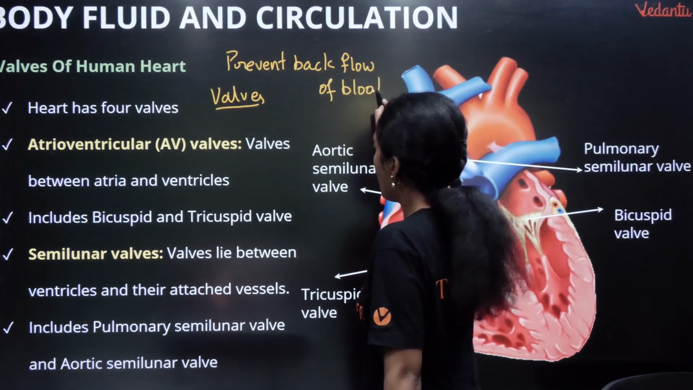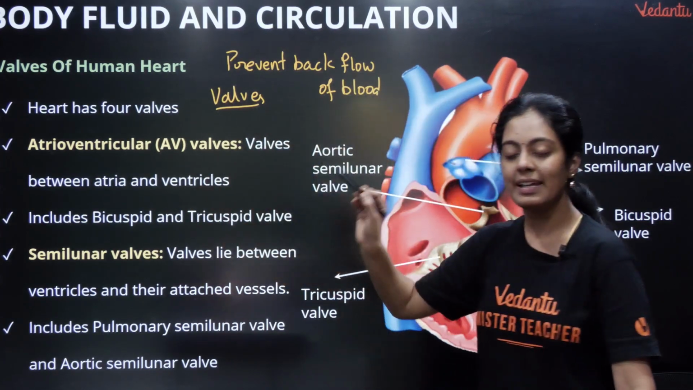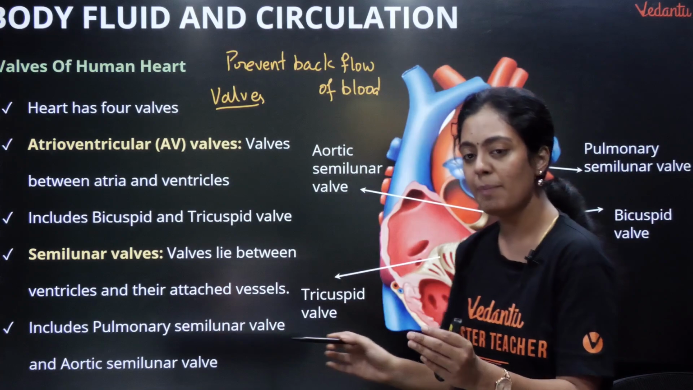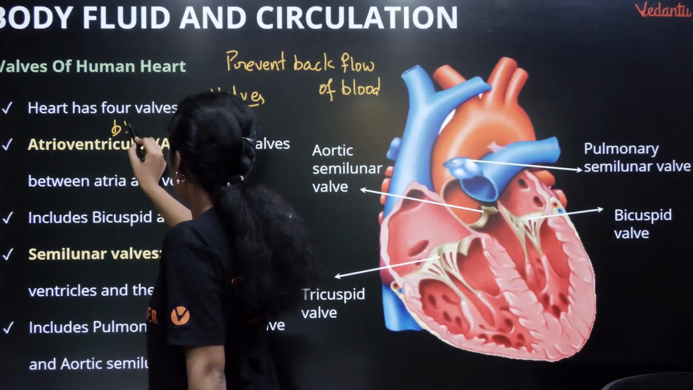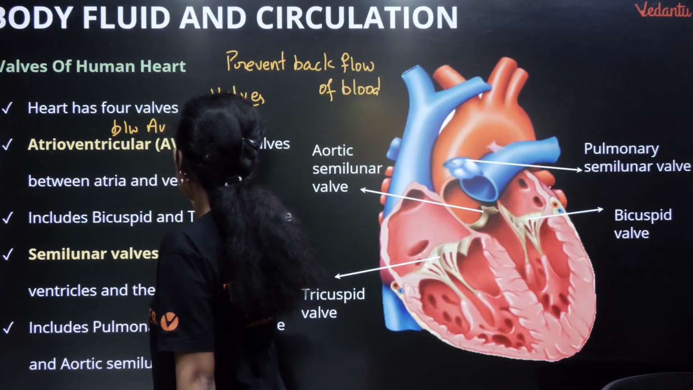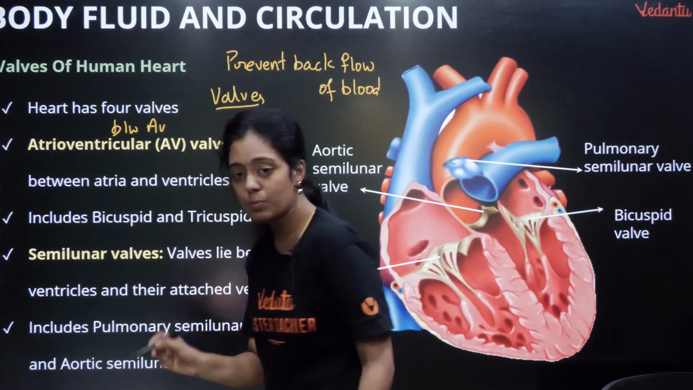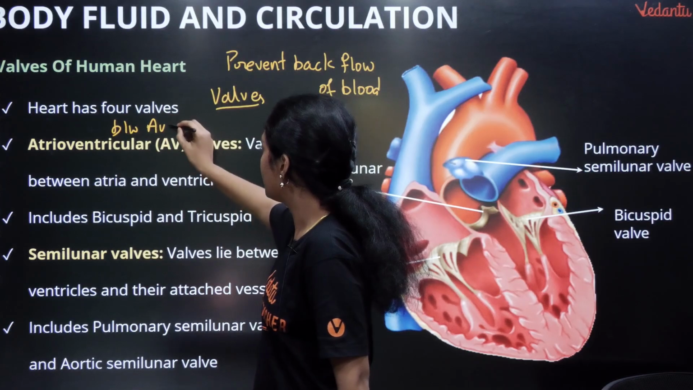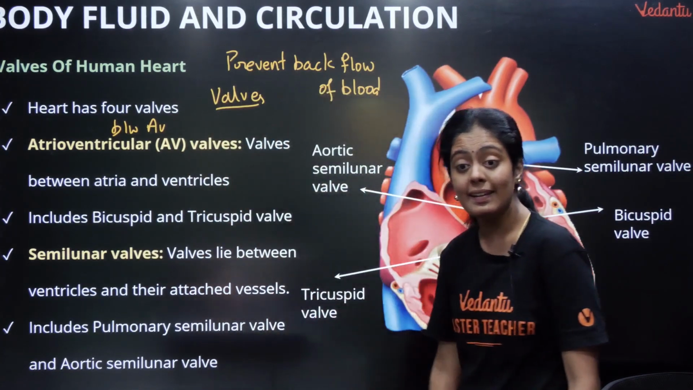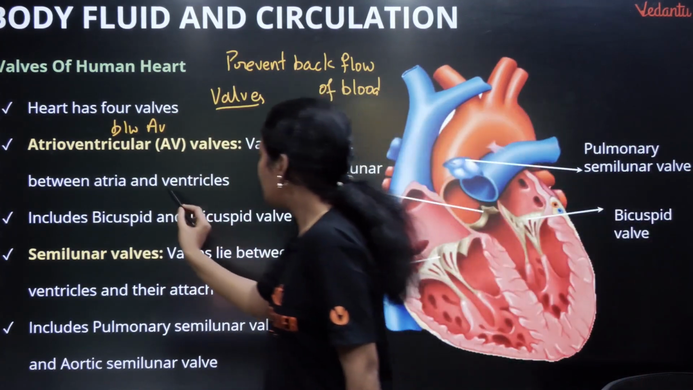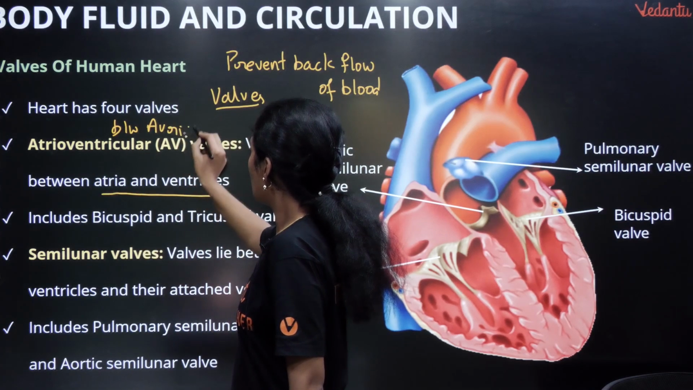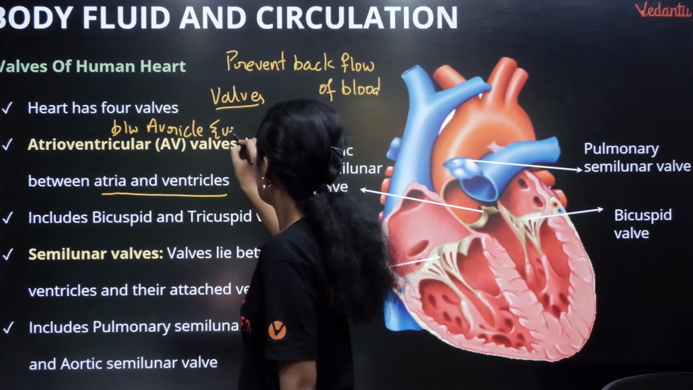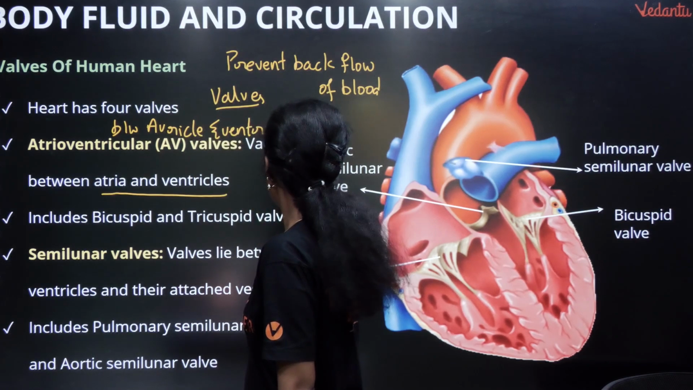So first you have atrioventricular valves. What is it? It is a valve that is present between auricle and ventricle. Okay, so the valve that is present between auricle and ventricle is called as atrioventricular valve. The valve between the atria and the ventricles. Okay, they are of 2 types.